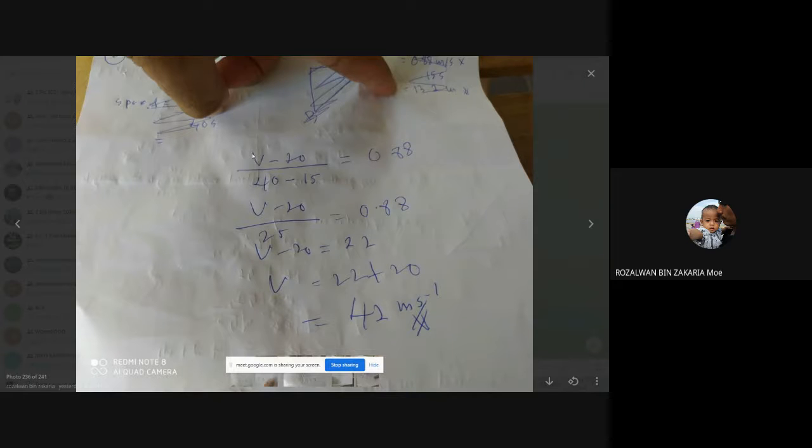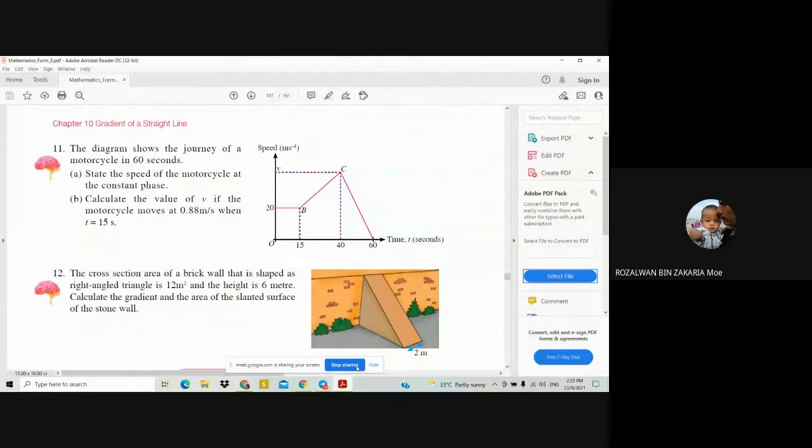So, what is V? If you refer to the graph, back to the diagram here. V here is the final speed. Then you minus with the initial speed. The initial speed is 20 meter per second. So that's why V, you minus with the 20.